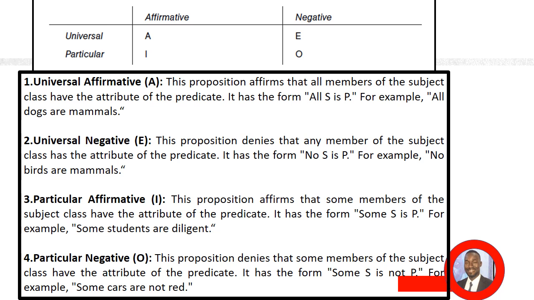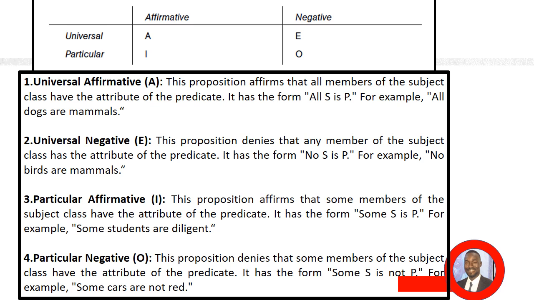To further explain the categorical proposition, we have what we call the universal affirmative, which is denoted by letter A. This is a proposition that affirms that all members of the subject class have the attributes of the predicate class. It has the form of all S are P. For example, all dogs are mammals.